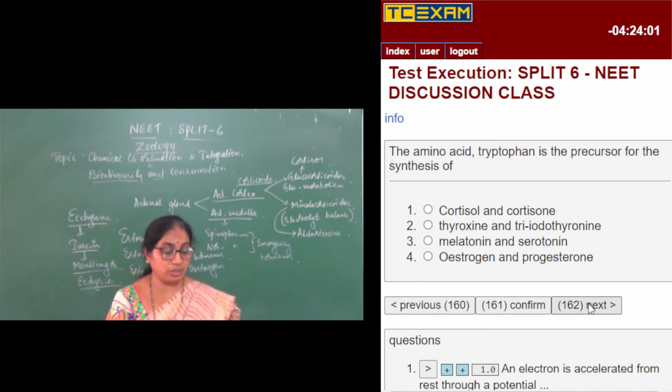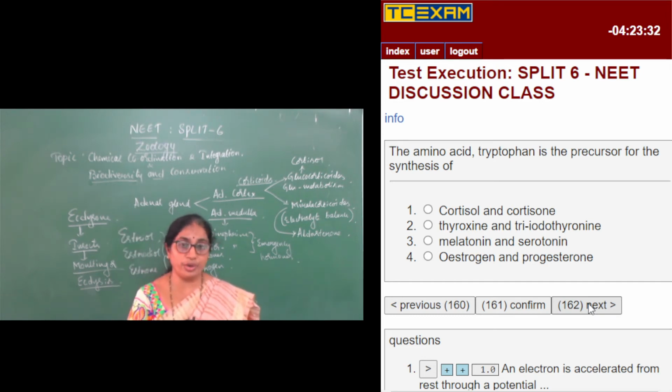Now look at the options: cortisol and cortisone, we know they are steroid hormones. Thyroxine and triiodothyronine are iodine containing hormones. Melatonin and serotonin can be the possible answer, but still look at the other option. Estrogen and progesterone are also steroid hormones. So the amino acid derivatives are melatonin and serotonin.